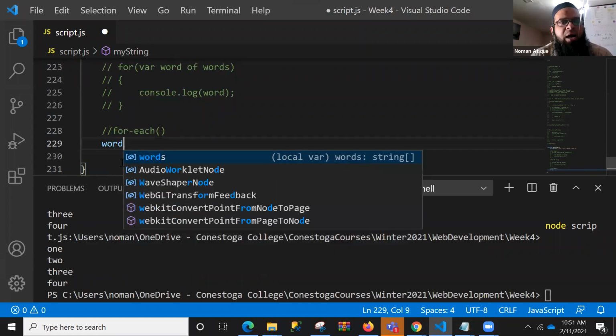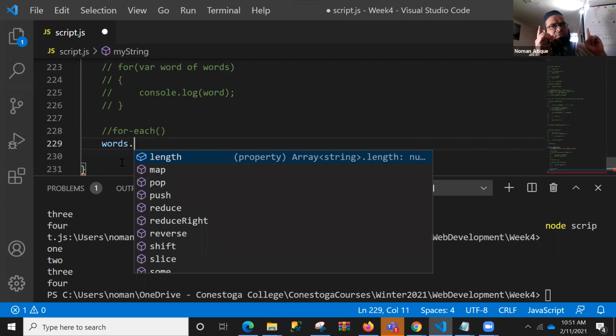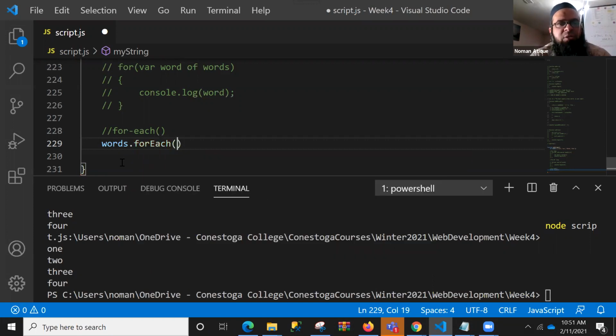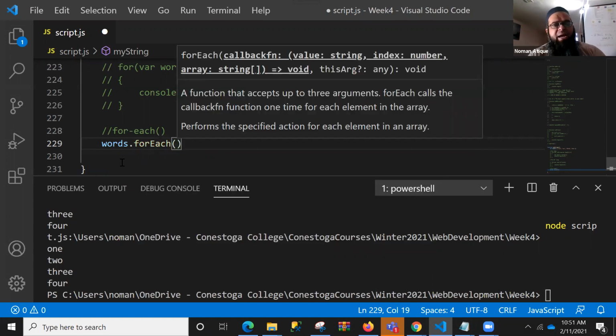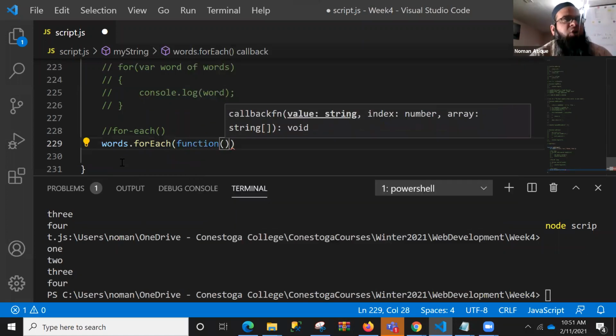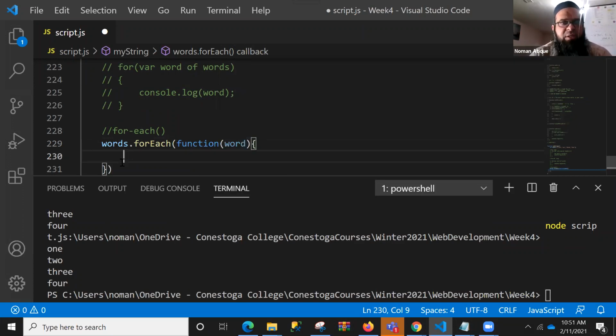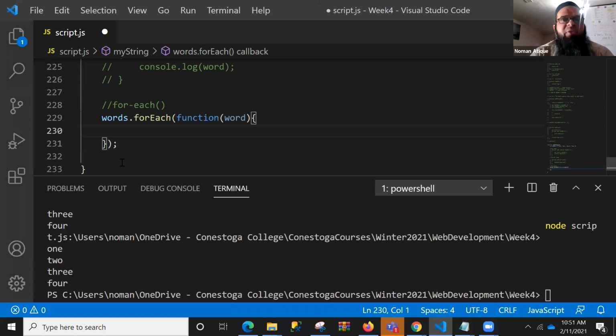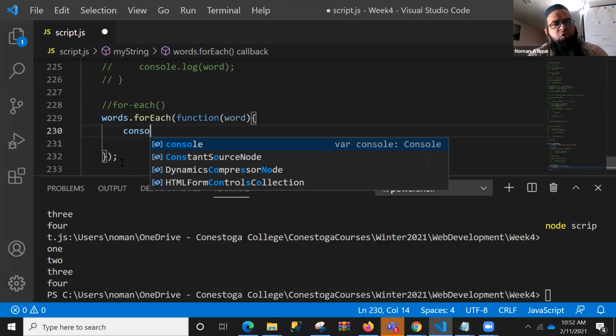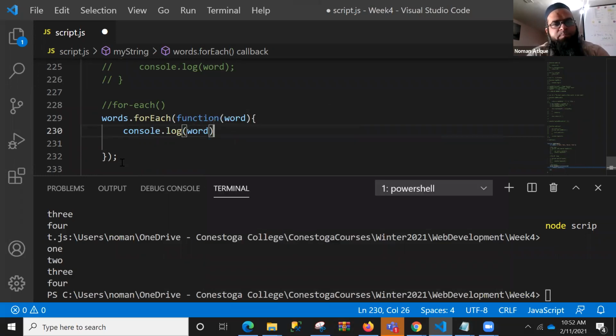So the last one is another one. Let's talk about this words dot. I'm talking about the main words, like again, our main array. I'm talking about words.forEach, in brackets, pass a function, and you can write an arrow function. James, I will be waiting from you for the arrow function of this one, right? So I'm defining a function, and what will this function do? It will just console log word. Let's check whether it works or not.